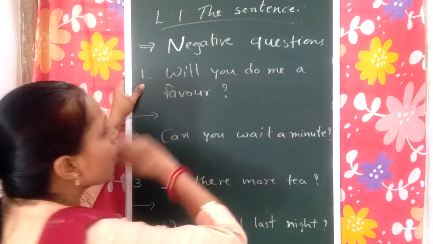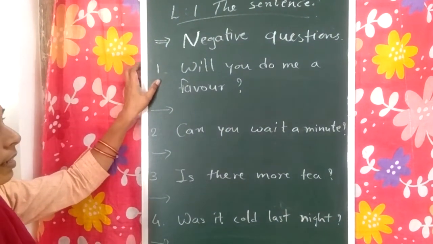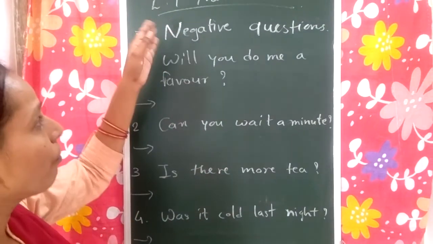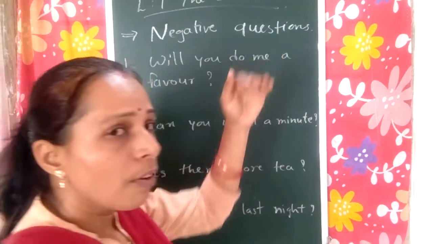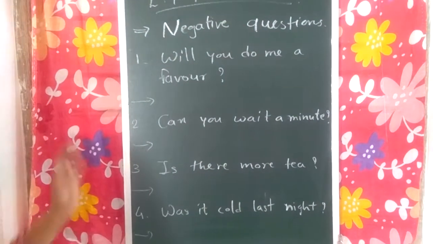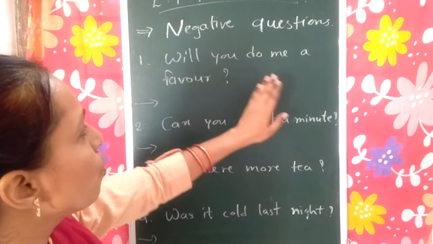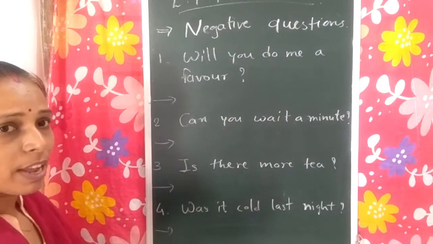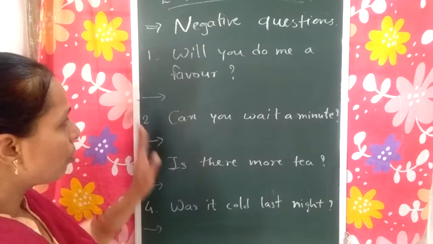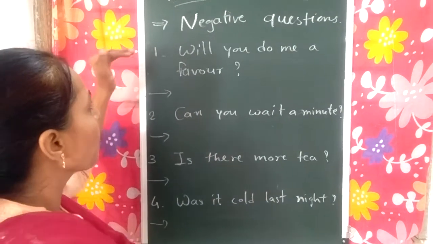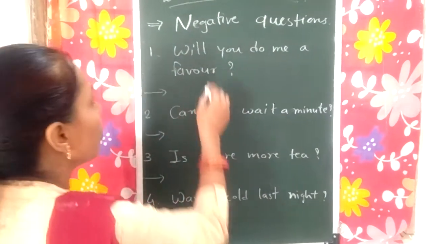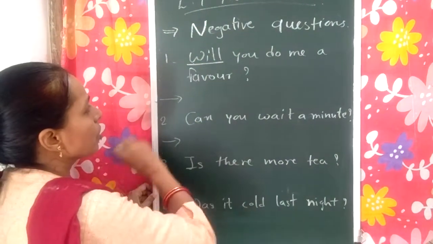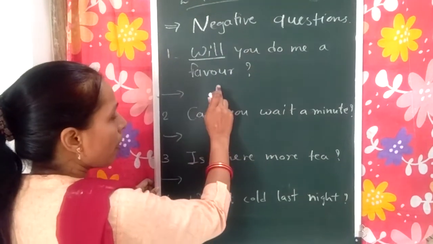Will you do me a favor? As we know that to make the negative sentence we have to add not. So when we form a negative question we have to add not into it. Okay. So first question is, will you do me a favor? Whenever we add not, we add with the helping verbs or the auxiliary verbs. So we have to add not with it. Will not you do me a favor?